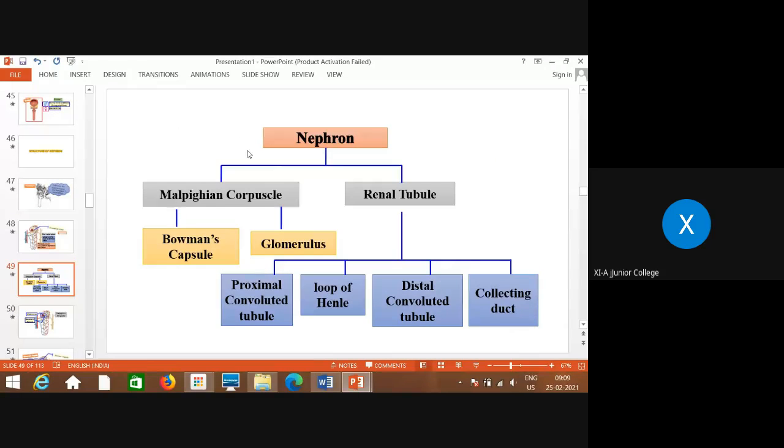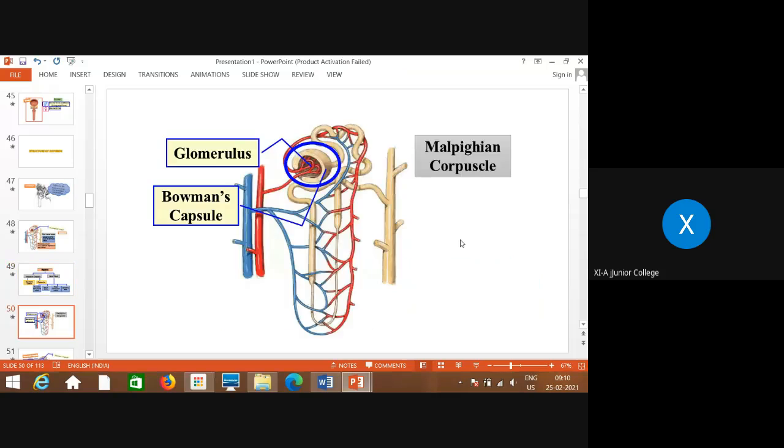But basically, remember that the nephron is made up of the Malpighian corpuscle and the renal tubule, as I show you in the diagram. The Malpighian corpuscle is made up of Bowman's capsule and glomerulus, whereas the renal tubule shows these parts: proximal convoluted tubule, loop of Henle, distal convoluted tubule, and collecting duct. I will explain the structure again. We'll first talk about the first part, that is the Malpighian corpuscle.